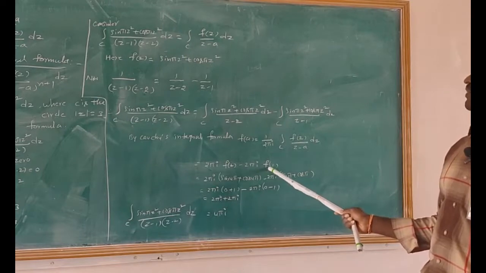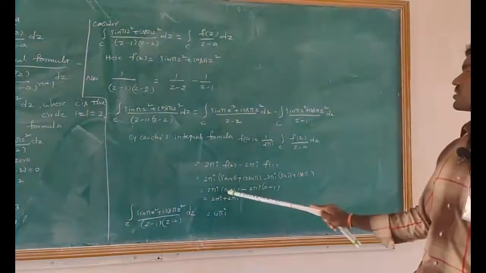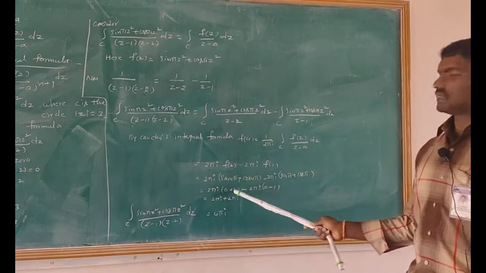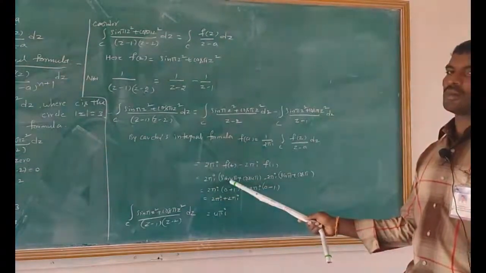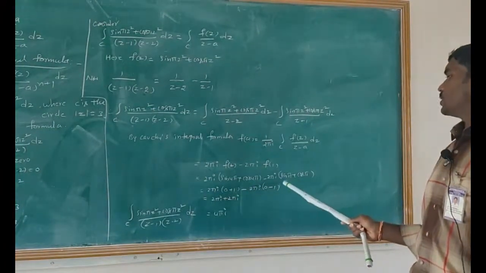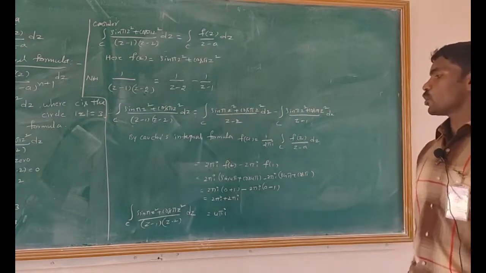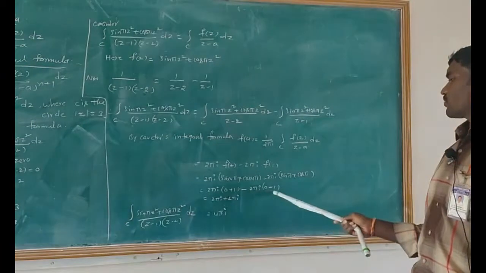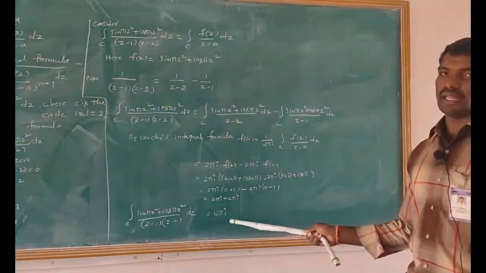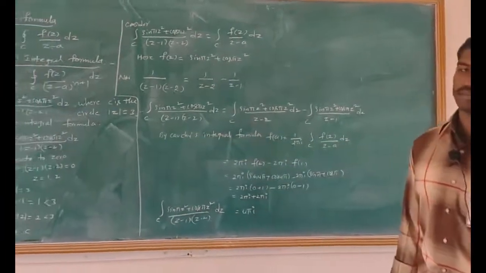Now how to substitute the z value equals 1. f of 1 equals sin pi plus cos pi. Sin 4 pi value is nothing but 0, cos 4 pi equals 1. That means 2 pi i into sin 4 pi becomes 0, plus cos 4 pi is nothing but 1, minus 2 pi i into sin pi value is 0, cos pi value equals minus 1. That equals 2 pi i minus of minus, plus 2 pi i. 2 pi i plus 2 pi i equals 4 pi i. This is the solution of the first problem in Cauchy's integral formula.